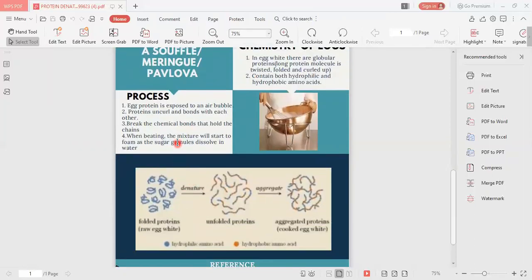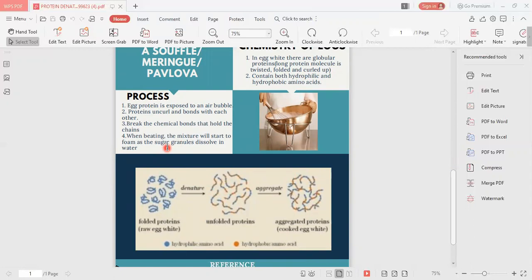Once the proteins anchor, they bond with each other, creating a network that can hold the air bubble in place. When this network happens, it is called binding or coagulation, and the result is a foam. Whipping or beating the egg whites breaks the chemical bonds that hold the chains in their original ball form, allowing them to uncoil into the original long strand. When you heat these captured air bubbles, they expand as the gas inside them is also heated.